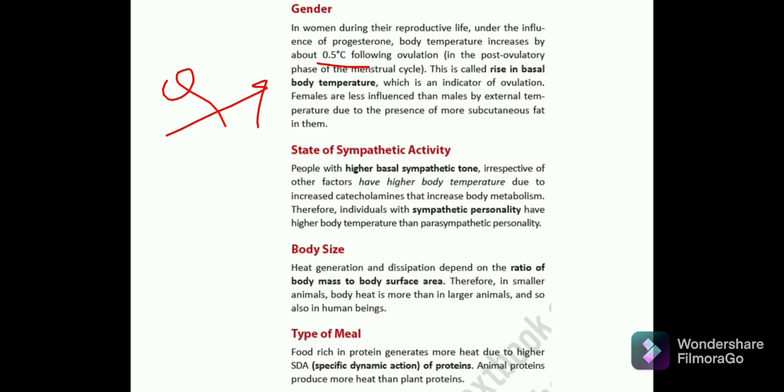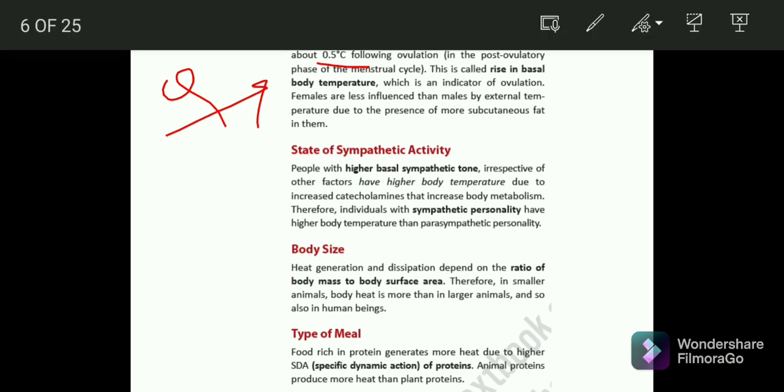Now is the type of meal. Foods which are rich in protein generate more heat due to higher SDA, specific dynamic action of proteins. And animal protein produces more heat than plant proteins. So those who are non-veg generate more heat. The animal proteins produce more heat than the plant proteins.